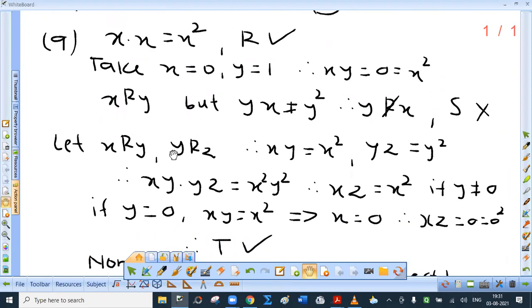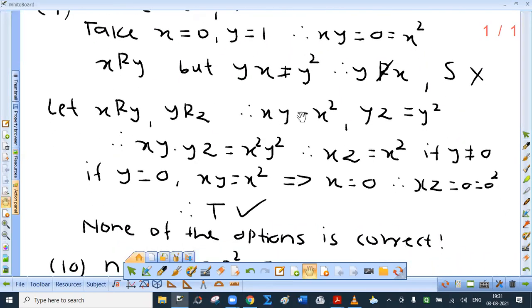x is related to y, y is related to z. So xy is x square, yz is y square. So xy into yz is x square y square. Okay. So I can say that xz is x square. I have cancelled y, in fact y square, so I have to write if y is not equal to 0. Now, for it to be transitive, it should be true for all, right? And therefore, we are doing sum number 9.